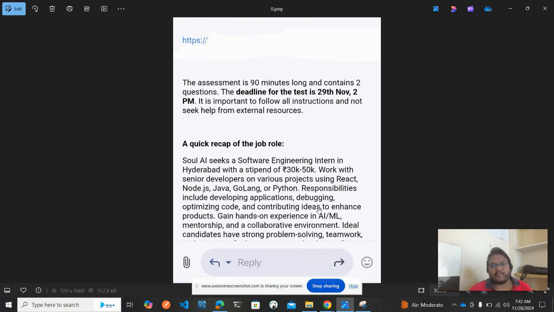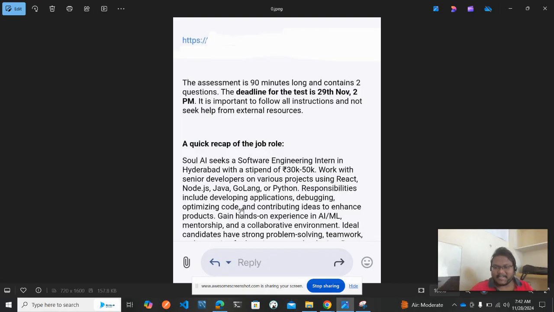And a quick recap for this particular job role. Soul AI seeks a software engineer intern in Hyderabad with a stipend of 30 to 50K in hand. Work with senior developers on various projects using React.js, Node.js, Java, Golang, and Python. Responsibilities include developing applications, debugging, optimizing code, and contributing ideas to enhance projects. Gain hands-on experience in AI, ML, in a mentorship and collaboration environment. Ideal candidates have strong problem solving and teamwork skills.